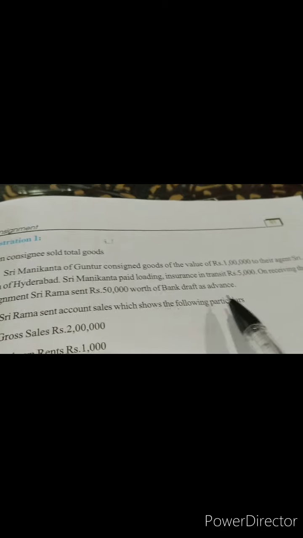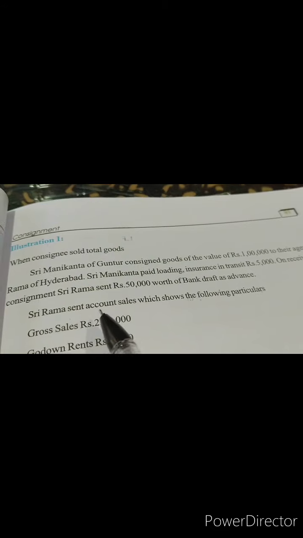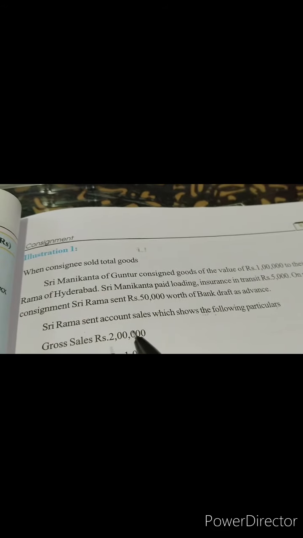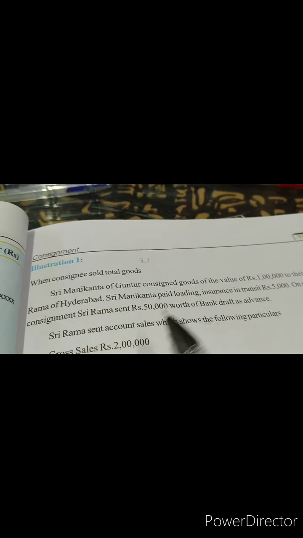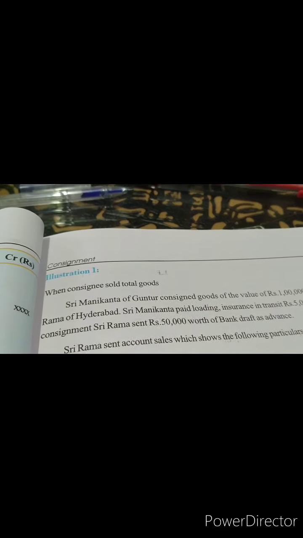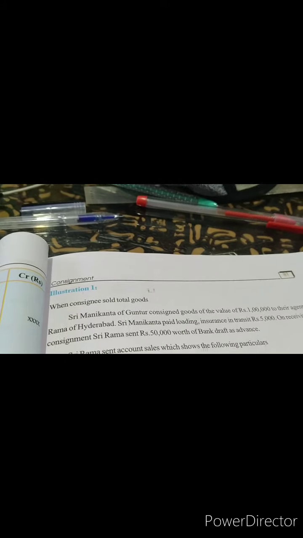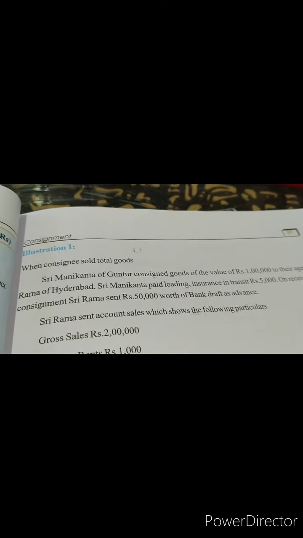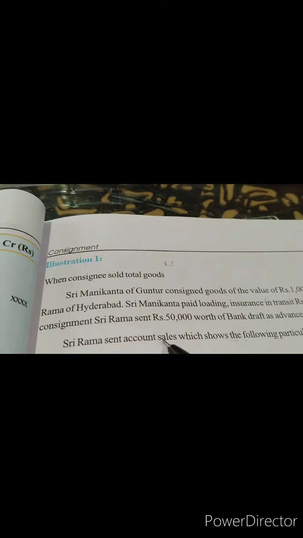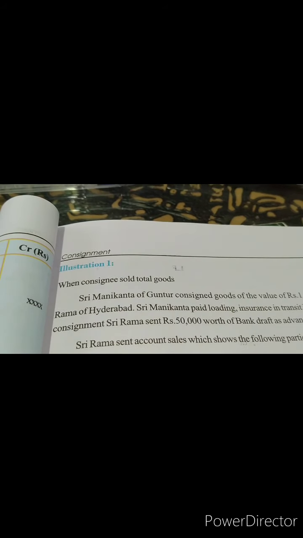Okay, before we begin, let's complete the question. So 50,000 advance is sent. After that, what has happened? Have a look. Sri Rama sent account sales. In the beginning of the chapter, I told you that the consignee will send an account sales giving all the details: how much he has sold the product for, what commission he is supposed to get, and what expenses he has paid on the sale of the goods sent to him. So that is account sales, the document which will have all this information.